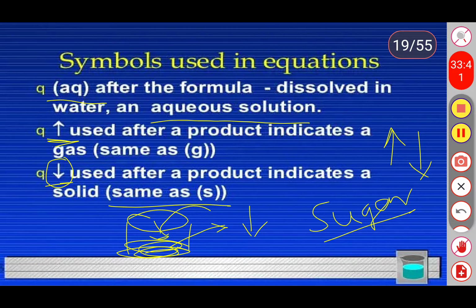Upward arrow mark indicates the gases will be liberated after the combination of the reactants, and downward arrow mark indicates that at the end of the reaction we get a solid product, that is precipitate. In the last slide we already discussed, right? How the precipitate will be formed when we are combining two substances. Okay, so these are also some of the symbols we are using in the chemical equations.